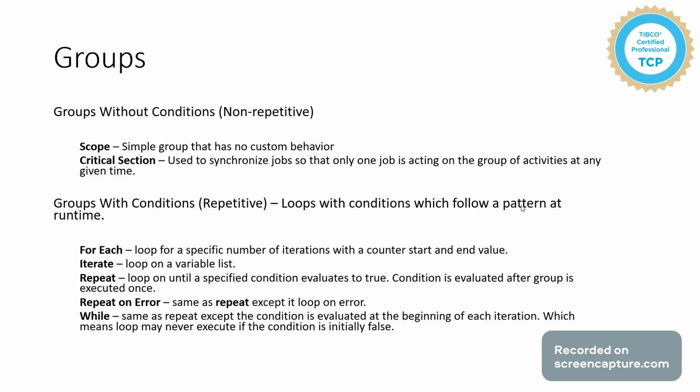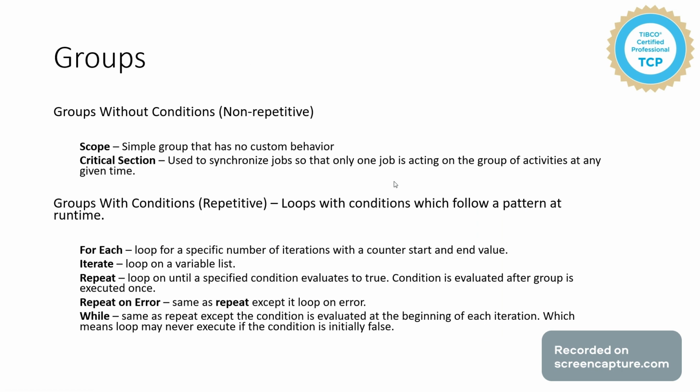Scope is a simple group with no custom behavior. We can use it in order to take only a single error transition from a group of activities. Critical section is another non-repetitive group which is used to synchronize jobs so that only one job is executing at any given point of time.